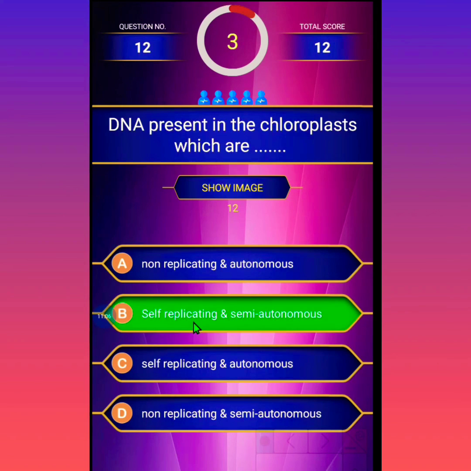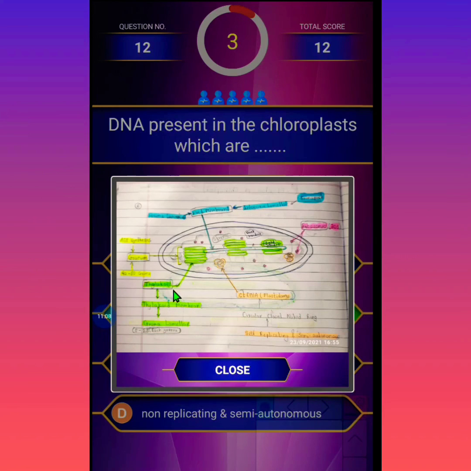You will see the structure of a chloroplast, which is drawn by me. So you can see DNA, which is self-replicating and semi-autonomous. These are the thylakoids. In the granum, 40 to 60 grana combine, and in this ATP synthesis takes place.